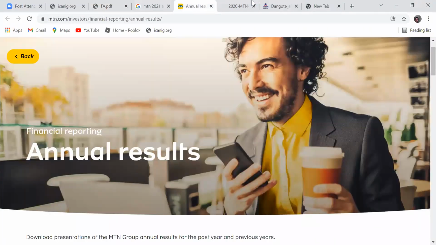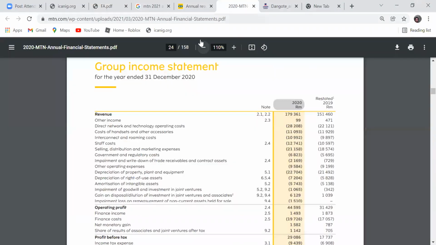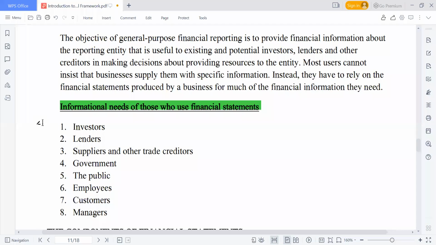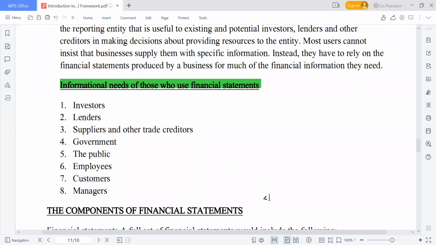Who are those people that are interested in this financial statement? We have many stakeholders that are interested: the investor, the lender, the supplier, the government, the public, employee, customer, managers, and the rest like that. So please have a look at it.